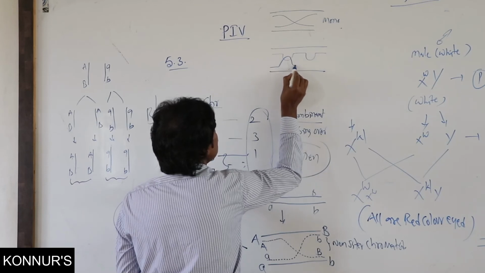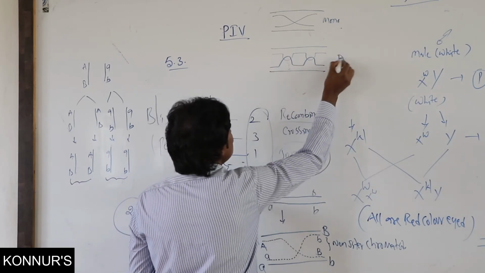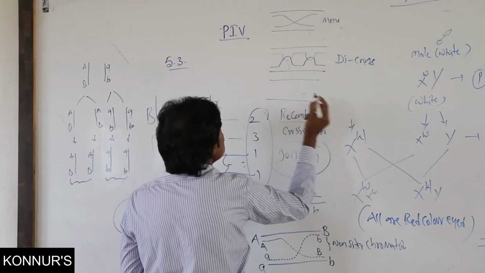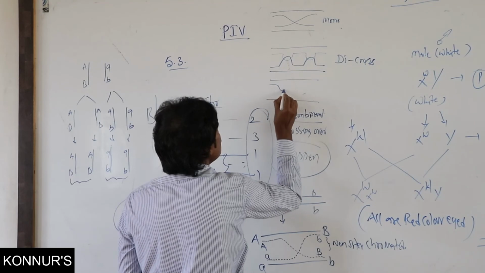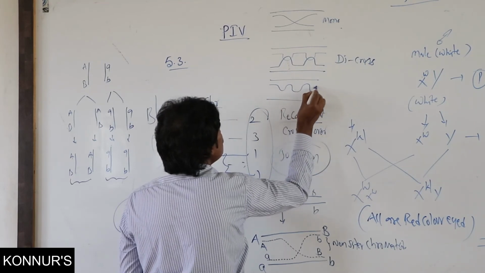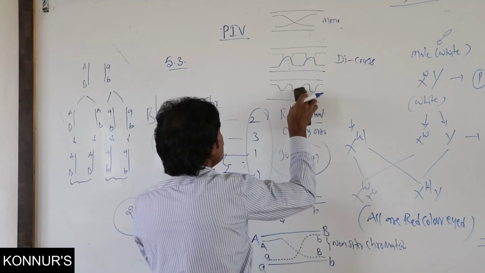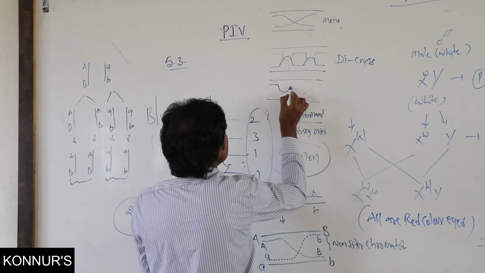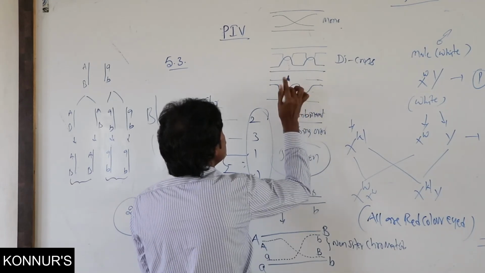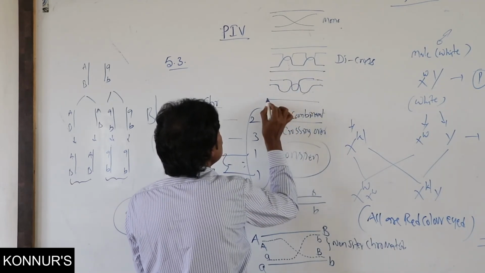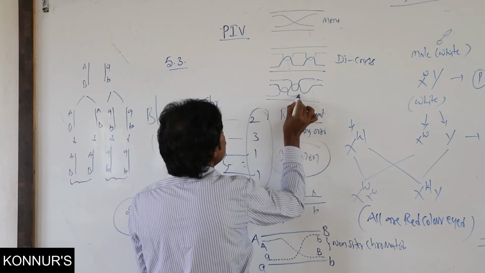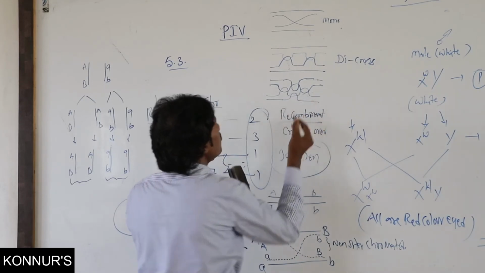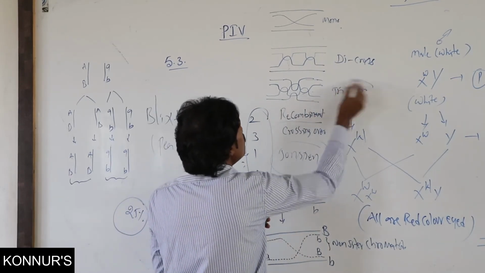Similarly, this is the di crossing over. In tri crossing over, in parental also it will be present. It is the tri crossing over.